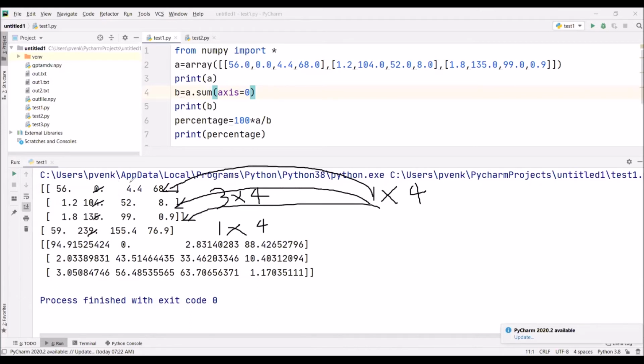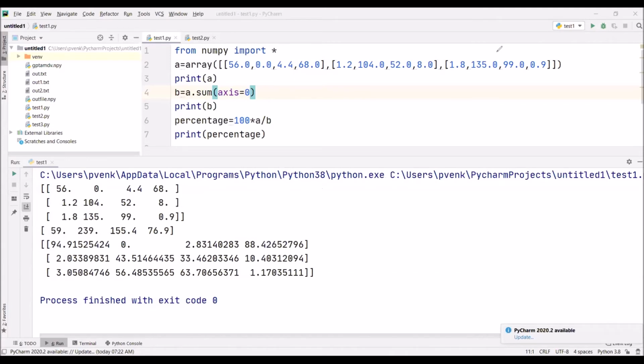The first row is 1 by 4, the second row is 1 by 4, the third row is 1 by 4. So we are dividing 1 by 4 with 1 by 4, so there is no error. This concept of using 1 by 4 to divide the 3 by 4 is called broadcasting.